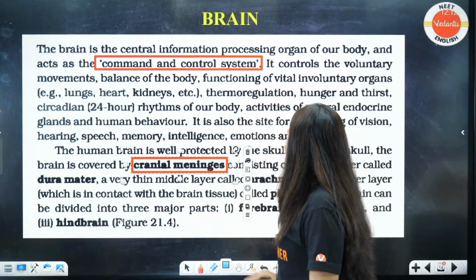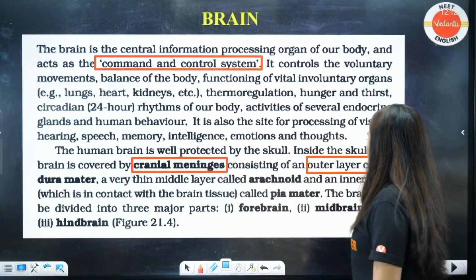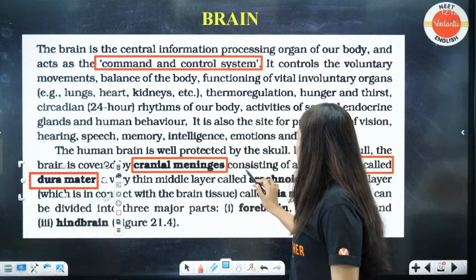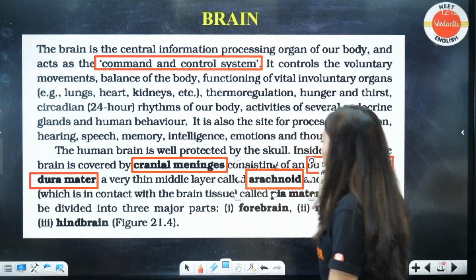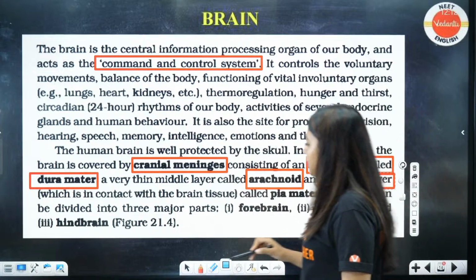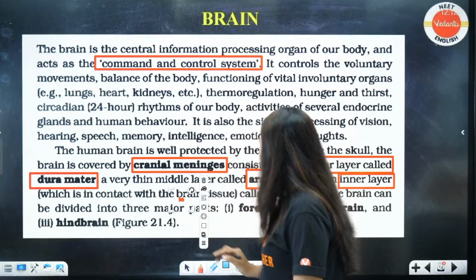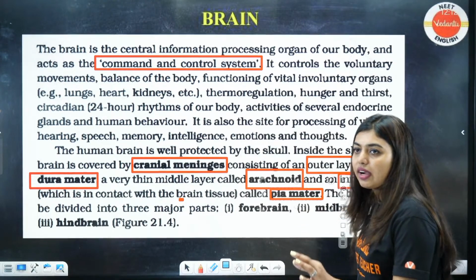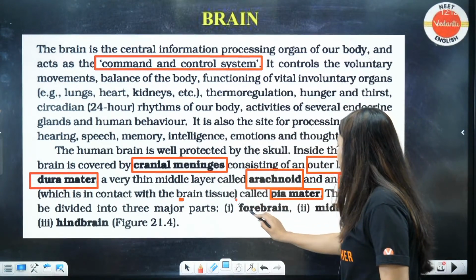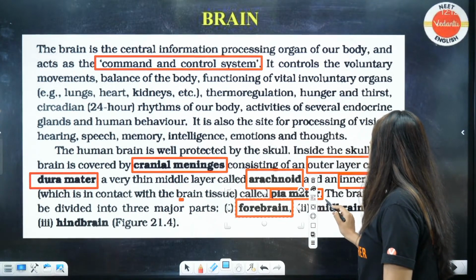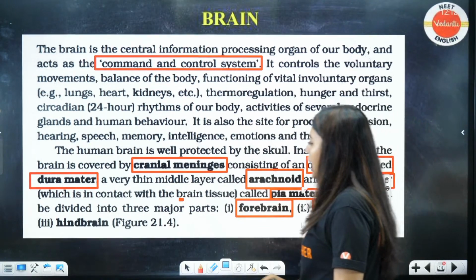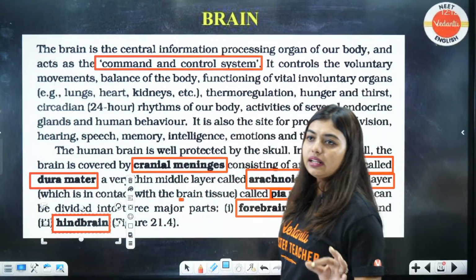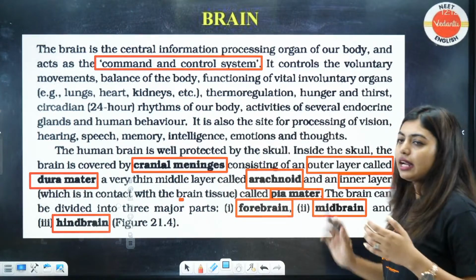That's what I drew. It consists of an outer layer called the dura mater, a very thin middle layer called the arachnoid, which is webbed, and an inner layer called the pia mater, which is in very close contact with the brain. Clear, students? Now the brain can be divided into three major portions. What are they? Forebrain, midbrain and hindbrain. Yes or no?